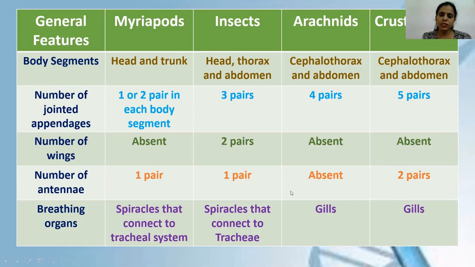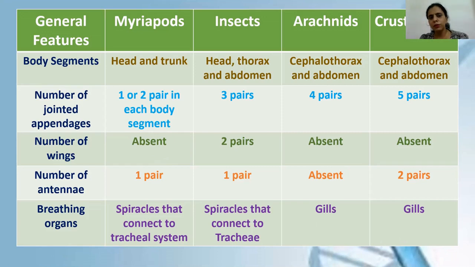Fine. So just remember this table for comparing these 4 classes, and remember the number of jointed appendages, antennae, and wings very clearly, because many questions are asked on phylum Arthropoda based on only these 3 features.